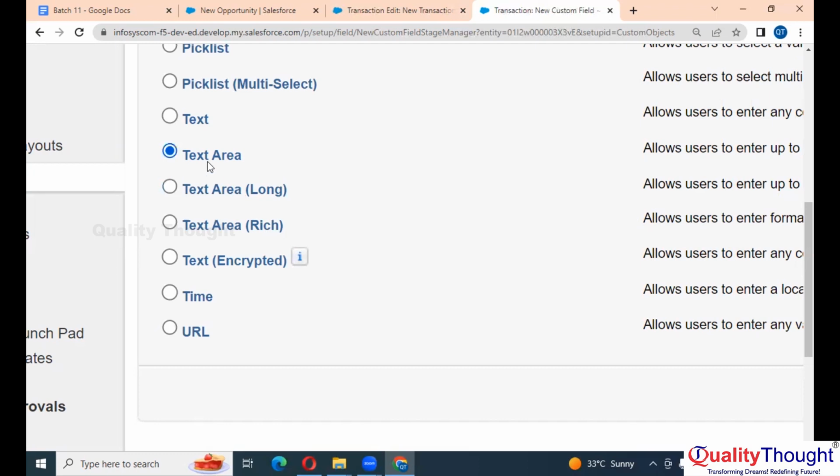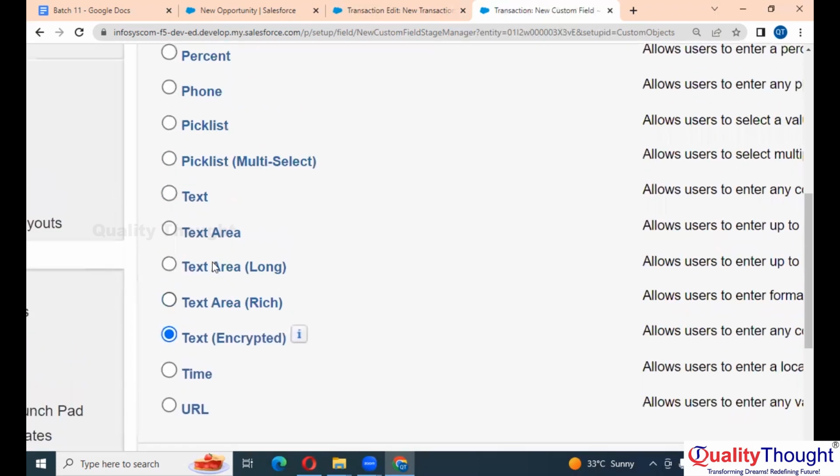If you say text area, it will be smaller than the description. Here you can have summary or something of that kind of field. Rich text area, you can create something we called specifications. Encrypted, we have seen that, right? How to do encryption, right?